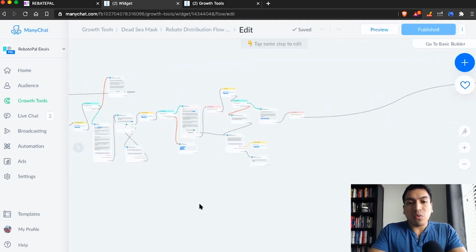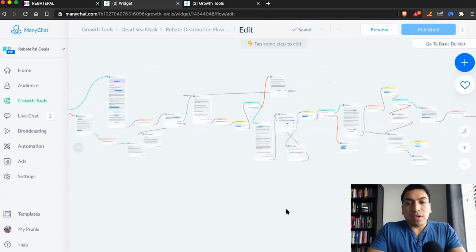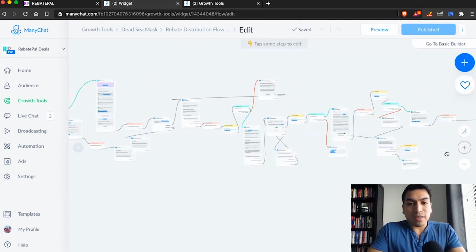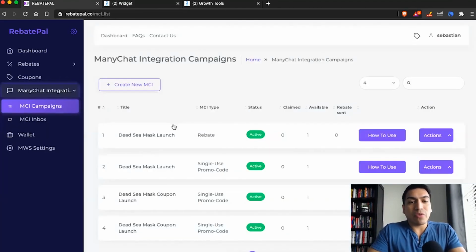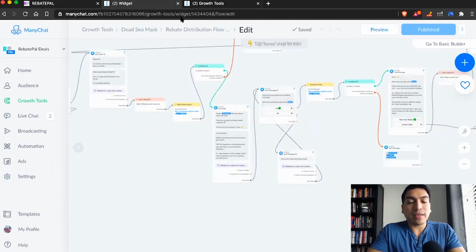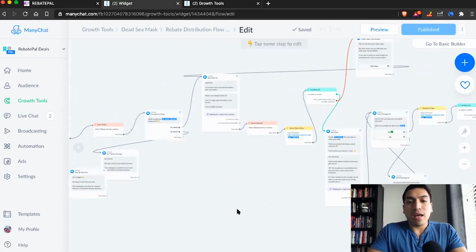And then one more thing I will add on the Manychat flow. Again, this entire flow, the complexity of it, is designed to be super simple and managed inside RebatePal. So again, you wouldn't do anything inside Manychat. You would just do the edits inside RebatePal.